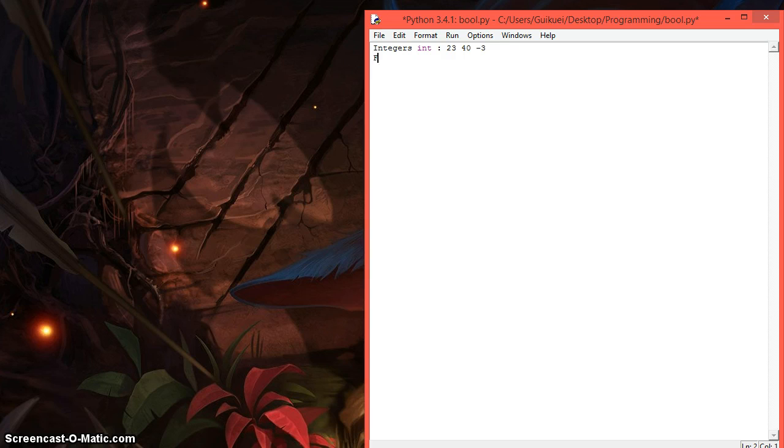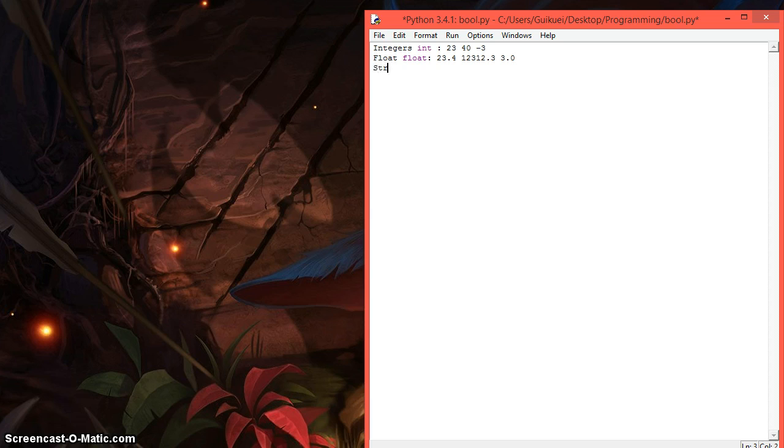Then we have the float type. And yes, the abbreviation is still float. These are any numbers that do have decimals. So, for example, 23.4 or maybe 123.123. But you can also have integers be a float type, for example 3.0. And well, that's the float type.